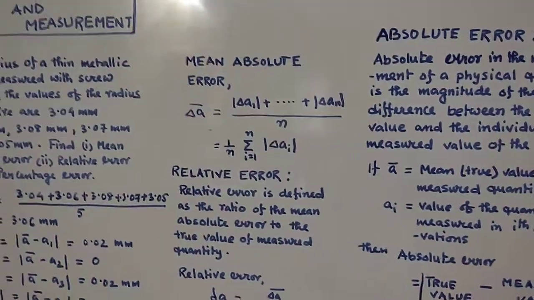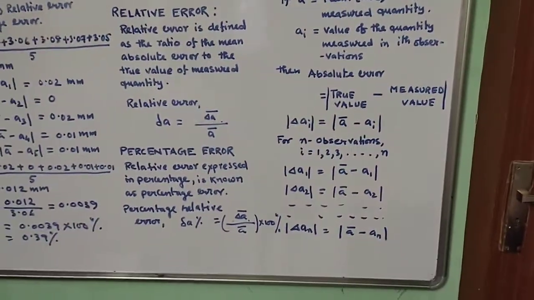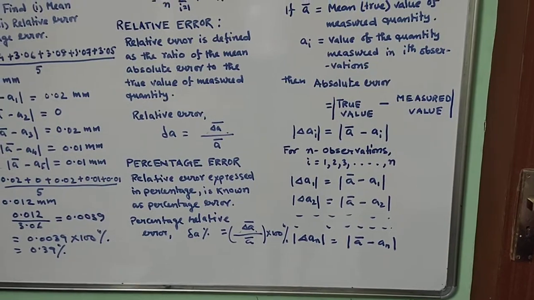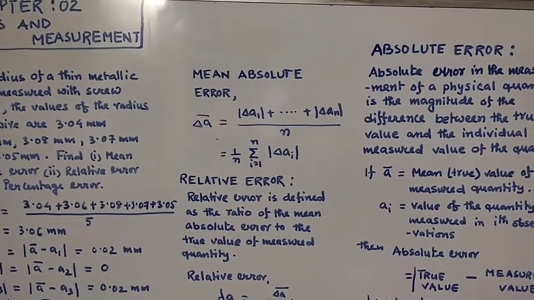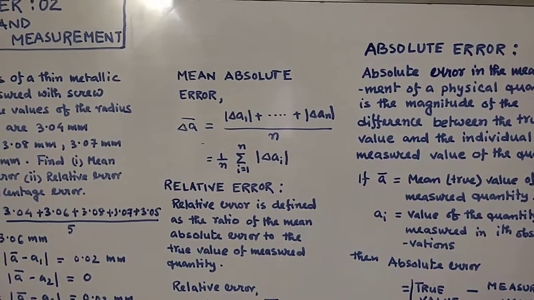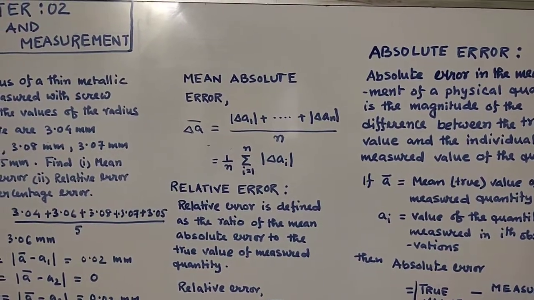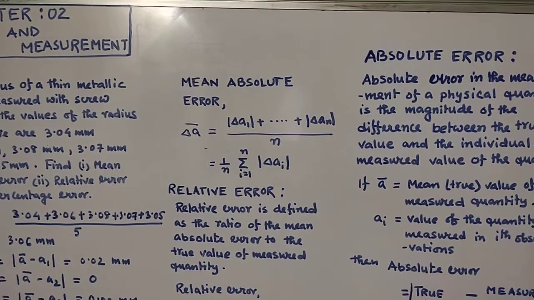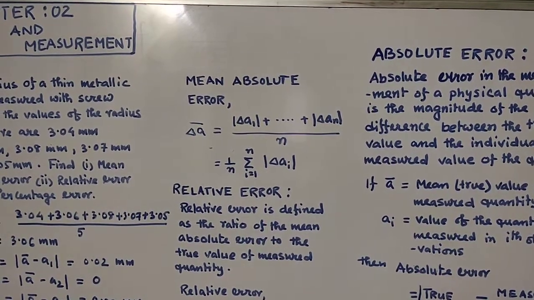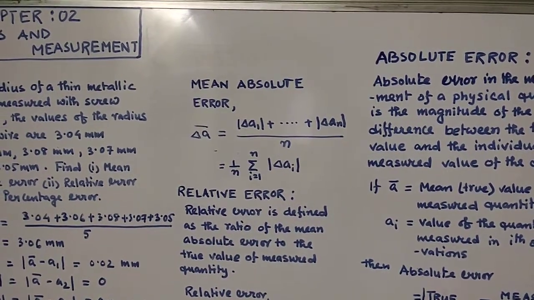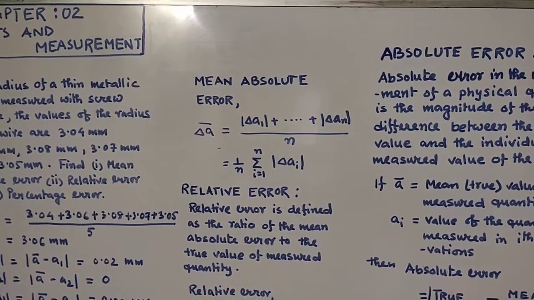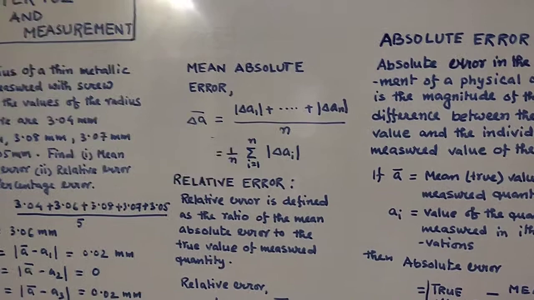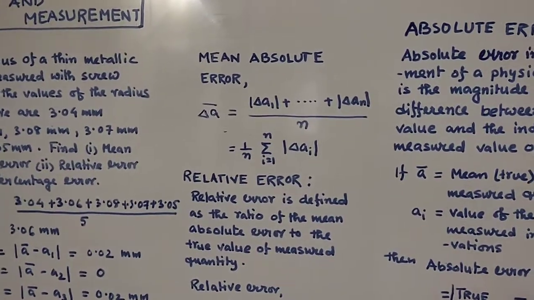Now mean absolute error. The absolute error for each of the observations we have already calculated. Now for the mean, we will sum them up and divide by the number of observations, that is n. If you want to write it within sigma notation, then it is delta ai with the modulus sign, sigma notation i equal to 1 to n. So i goes from 1 to n. If you substitute i equal to 1, you will get the first term. If you substitute i equal to n, you will get the last term.